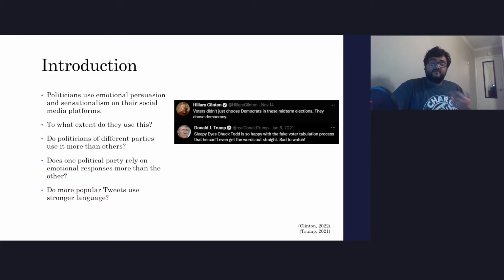So this study will focus on Twitter in particular and determining how reliant these politicians of different parties are on using strong language and other sensationalist emotional persuasion on their accounts. To begin this line of questioning, a correlation must be determined between party affiliation and sentiment analysis metrics of their Twitter statuses. This also takes into consideration whether popular tweets use stronger language.